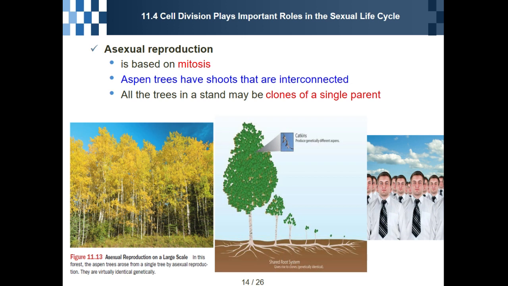So they make another clone, another clone, another clone, like this. All trees in a stand may be clones of a single parent. This is what we call asexual reproduction.